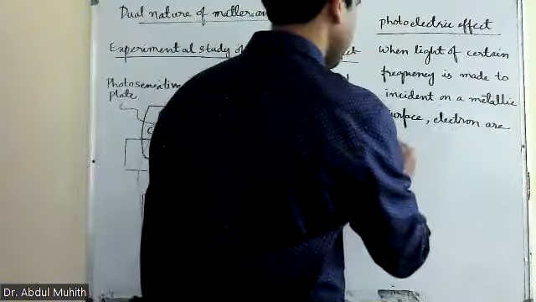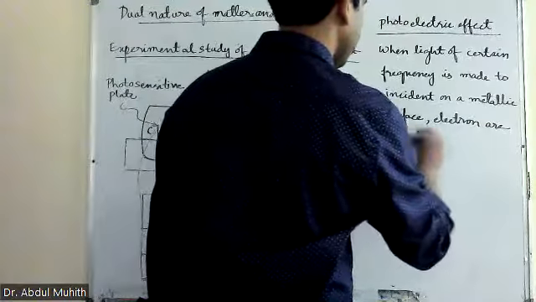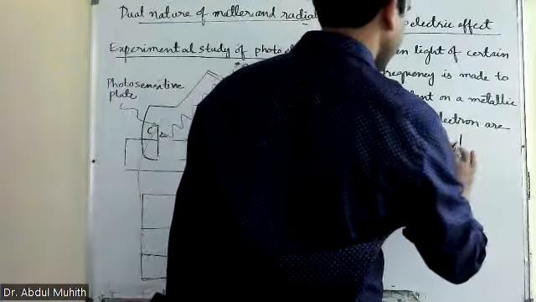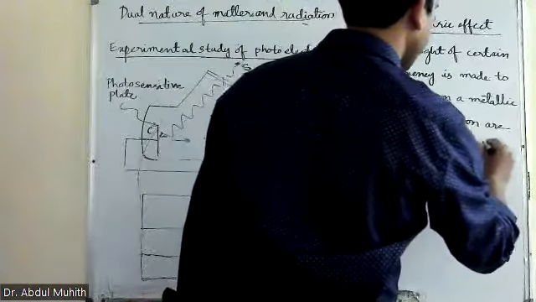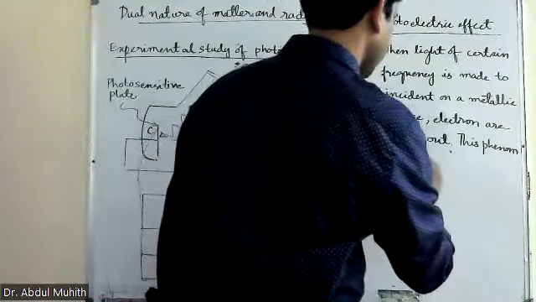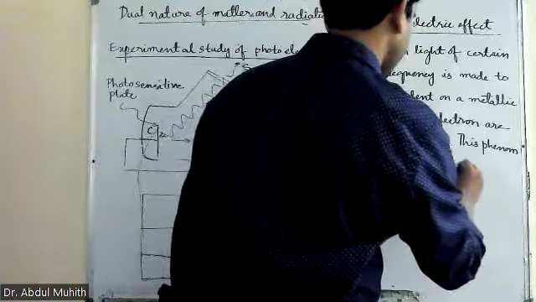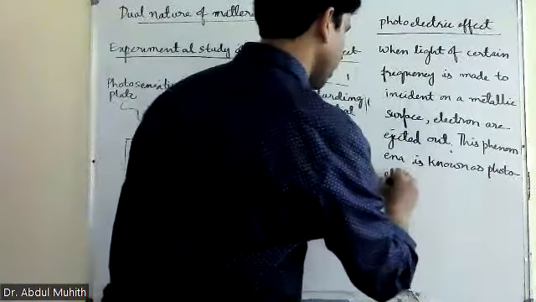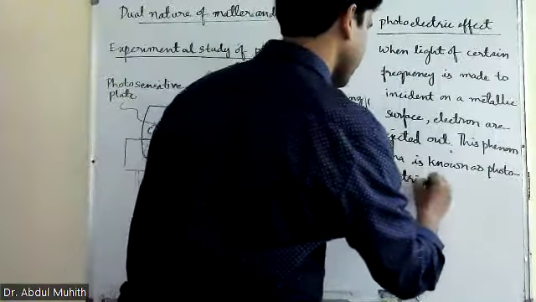This phenomenon is known as photoelectric effect.